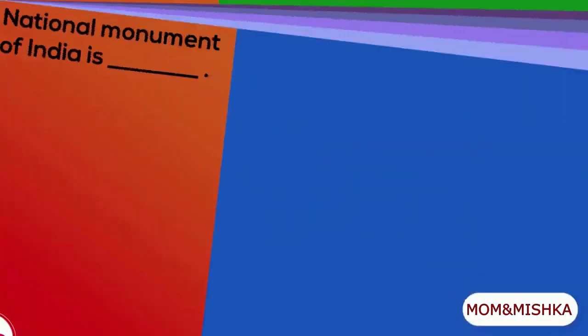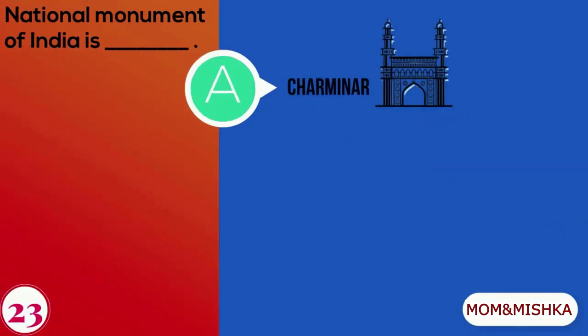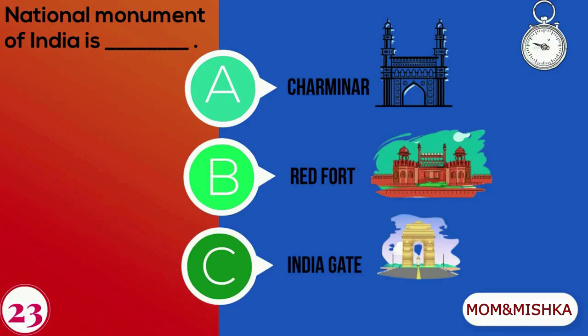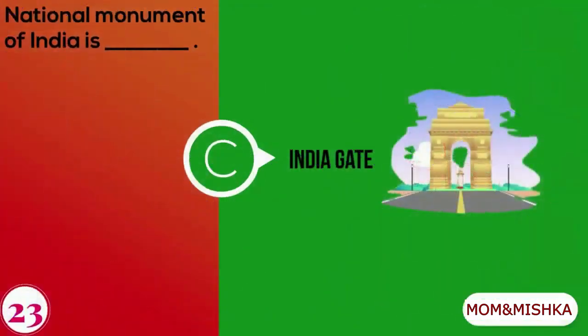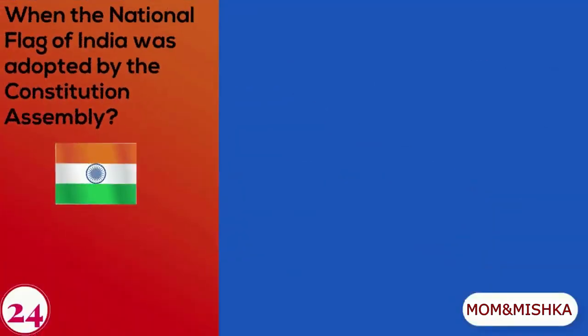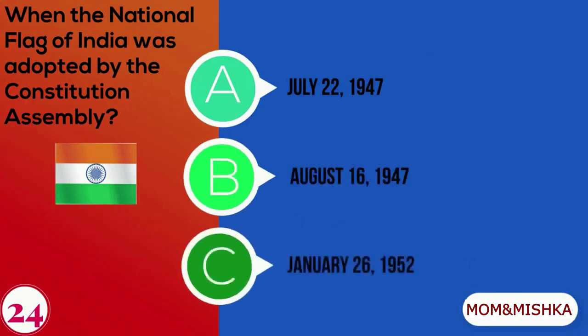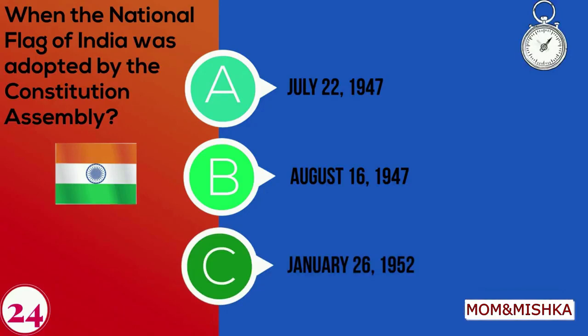National monument of India is A. Charminar, B. Red Fort, C. India Gate. National monument of India is India Gate. When the national flag of India was adopted by the Constitution Assembly? A. July 22, 1947, B. August 16, 1947, C. January 26, 1952.